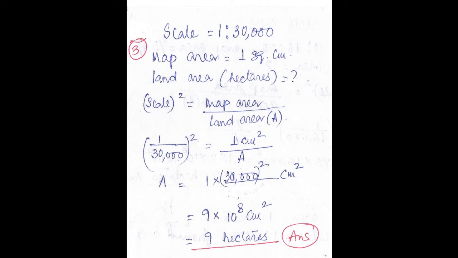In hectare, how much will it be? In hectare, it will be 9 hectare. Why? Because 10 to the power 8 centimeter square equals 1 hectare. So this 9 into 10 raised to 8 centimeter square will be 9 hectares.